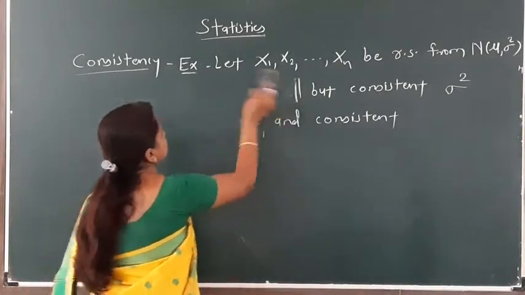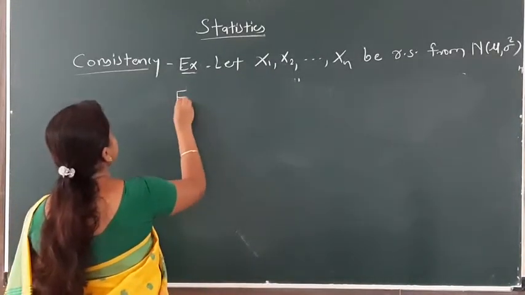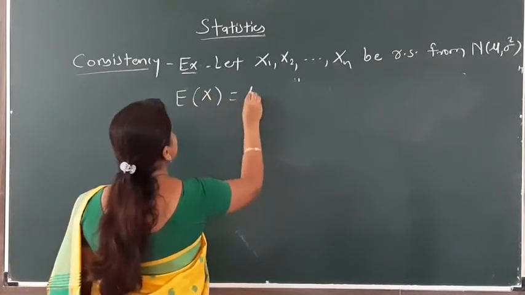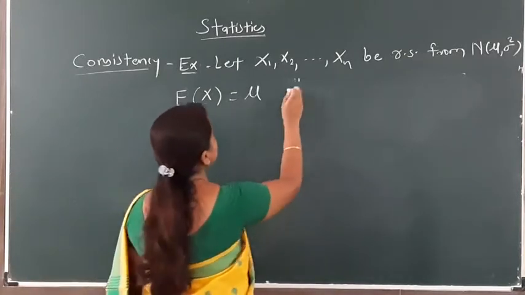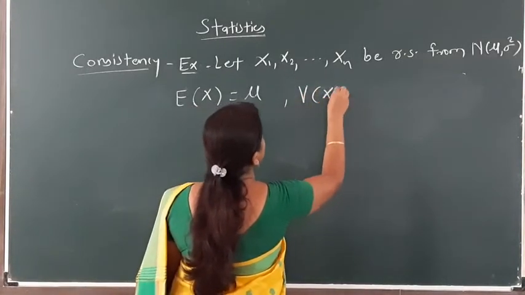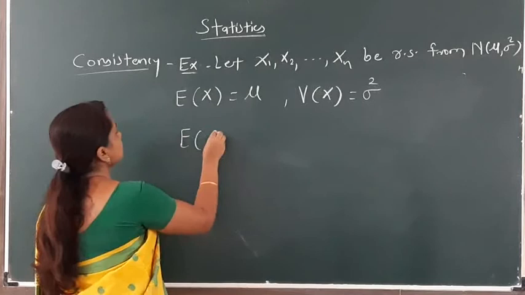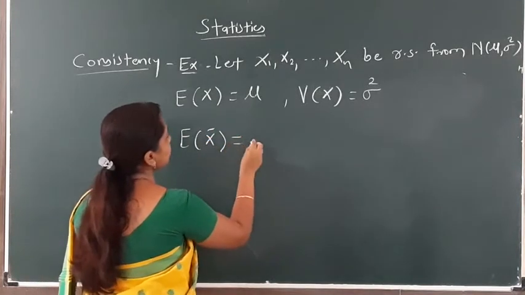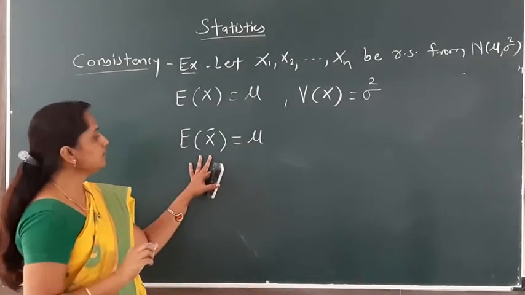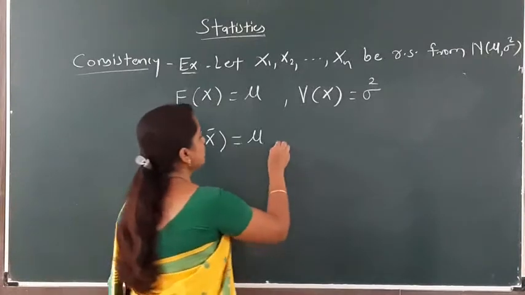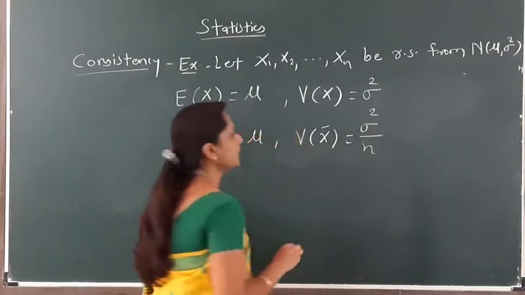Then how to show that? We start with this. Here our given information is that our random sample comes from a normal distribution with parameters mu, sigma square. Hence we know that the mean of the normal distribution is mu and the variance of x is equal to sigma square. Also we know that the sample mean is an unbiased estimator for the population mean, means x bar is an unbiased estimator for the population mean mu, and also the variance of x bar is equal to sigma square divided by n.